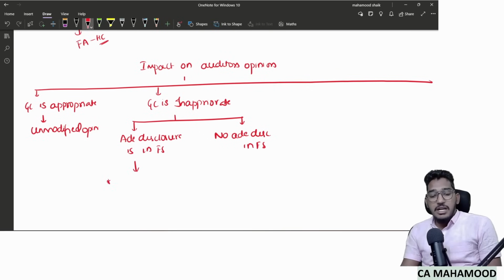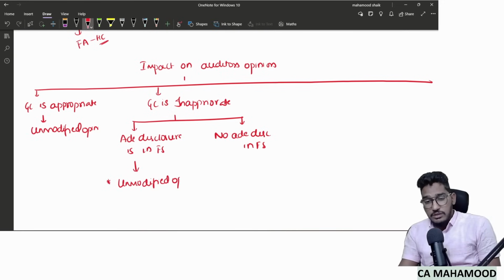So if the management has given adequate disclosure, tell me, are the financial statements giving a true and fair view or are they misleading? The financial statements are giving a true and fair view only. Why? Because management did not hide anything. So we will give what? An unmodified opinion only. Whereas, if the management did not give adequate disclosure in the financial statements, which means what?